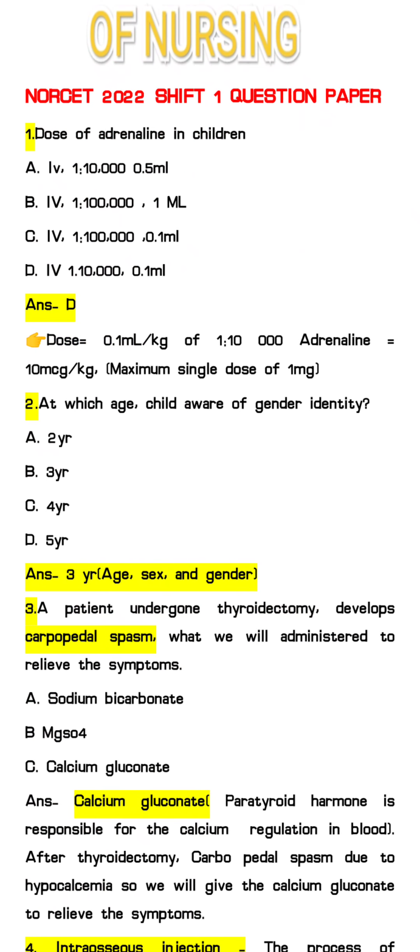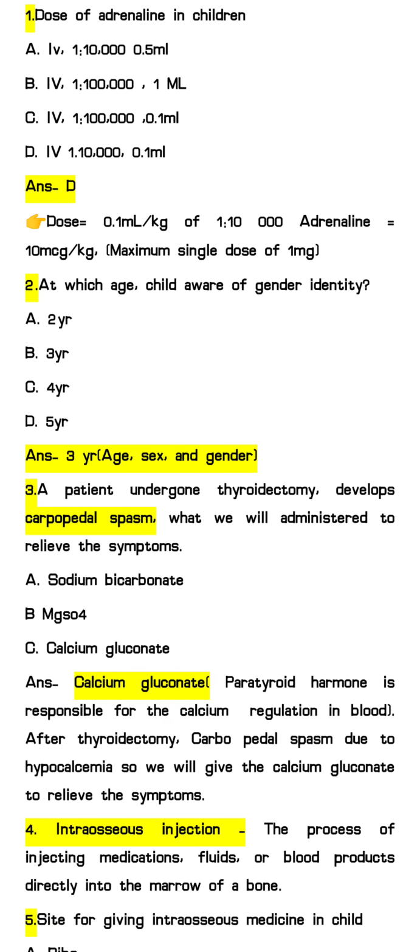Next, at which age does a child become aware of their gender identity? The answer will be 3 years. At 3 years a child is able to know their age, sex and gender. So this is a question from growth and development.